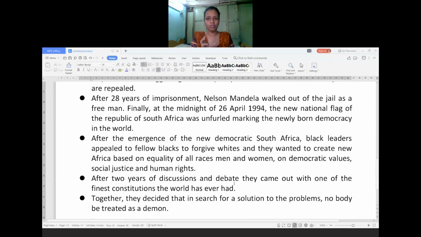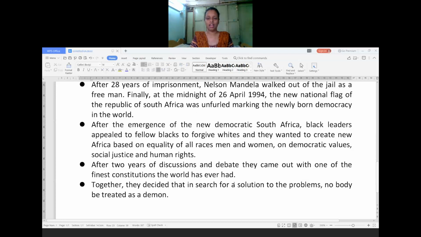It became a model for some other countries also, to maintain equality in society. Together they decided, in the search for a solution to the problems, that nobody should be treated as a demon and no one should be treated as inferior. Being black, I should not be discriminated against, nor exploited by anyone. Just as other people get respect in society, the same should be for us also. Respect and dignity should be there, which was not present before independence in South Africa.